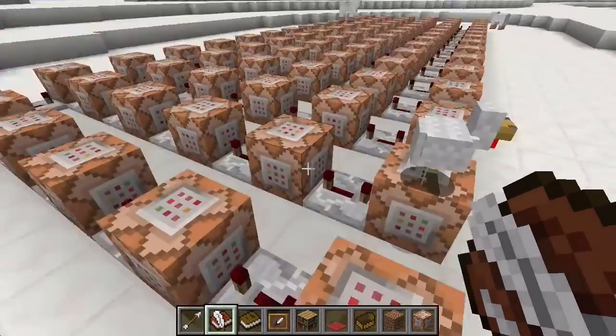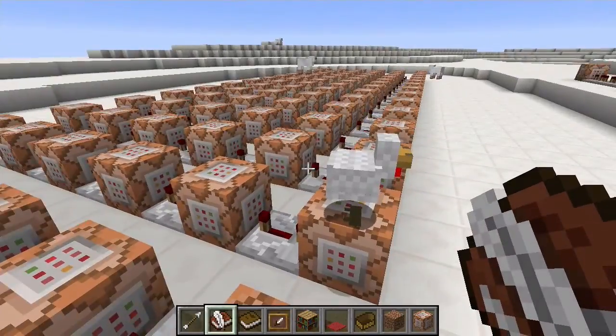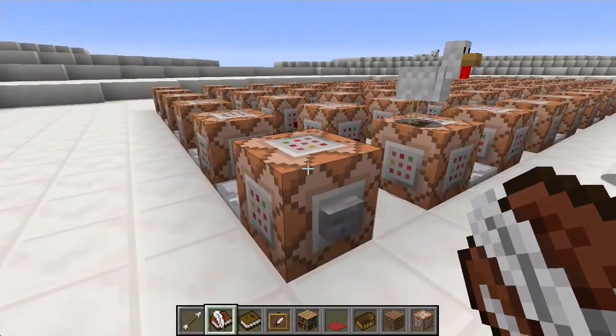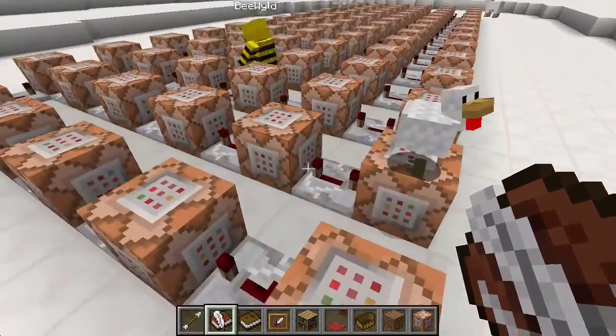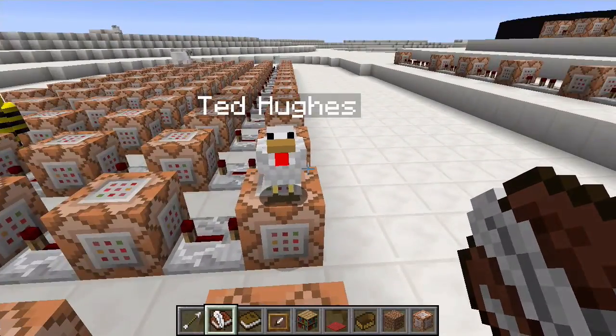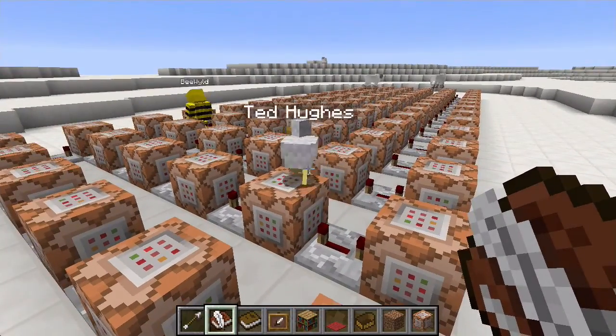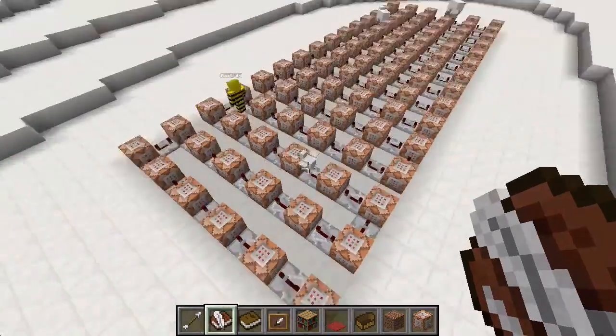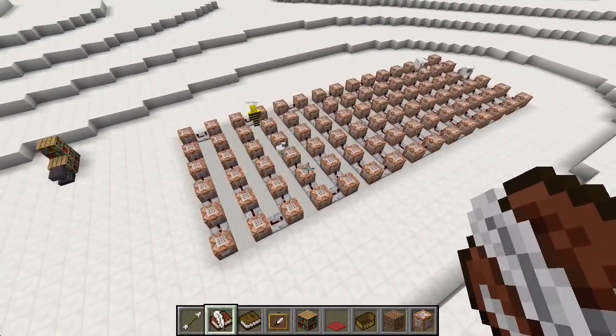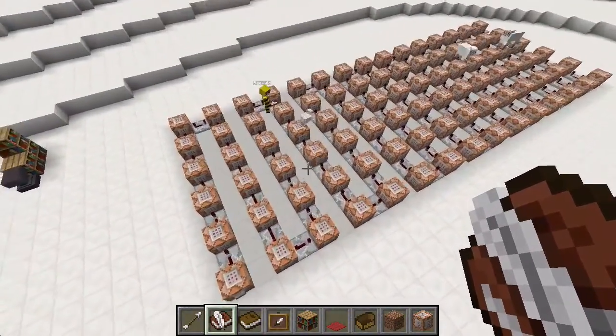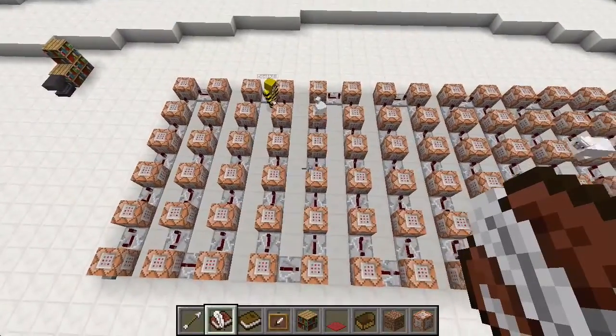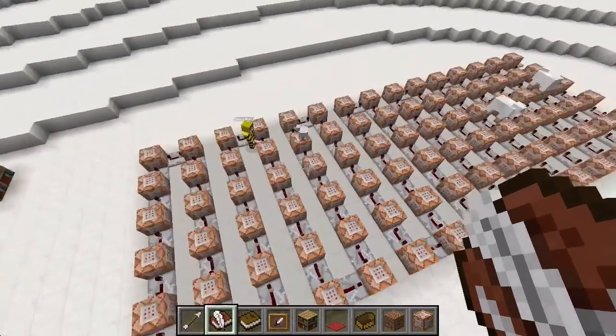This array of weird blocks. Guess what you're looking at now? Ten points to anybody who can guess. Can't walk that way. We've also got a chicken called Ted Hughes who's wandering about. Look, so I now have Ted Hughes inside my poem. Yeah, Ted Hughes is wandering all over your poem.